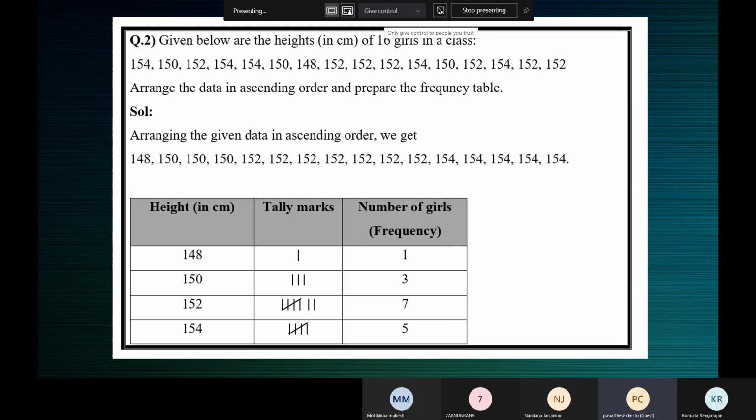Ma'am, 5. What is the frequency of 154? Ma'am, 5. The frequency of 154 is 5.